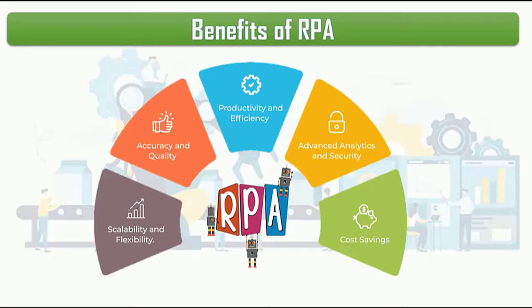Accuracy and quality. Once the process is deployed, RPA accuracy and quality is far superior to that of a human. Scalable and flexible. Humans have limitations and get tired, whereas RPA can scale down or scale up as per the need of the hour.